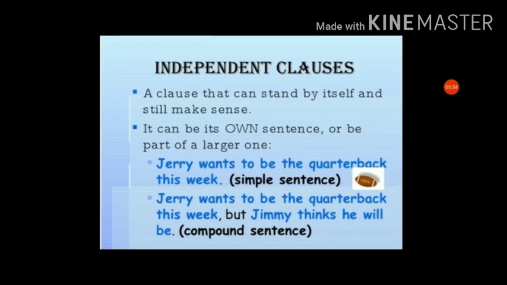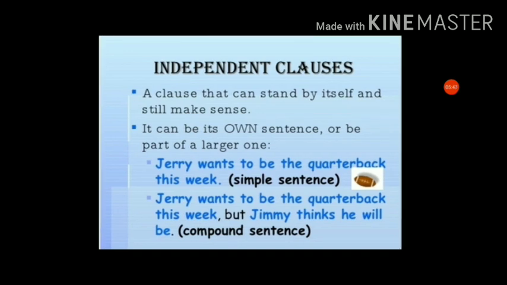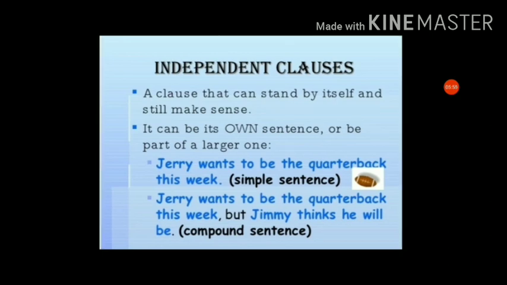Like the example given here, Jerry wants to be a quarterback this week. It is a simple sentence and gives a complete sense. And the next sentence, Jerry wants to be quarterback this week, but Jimmy thinks he will be.